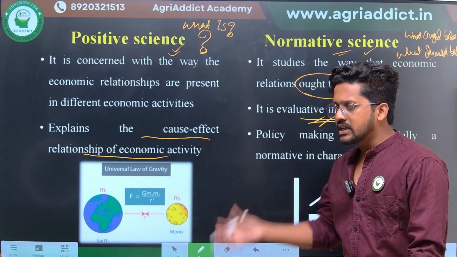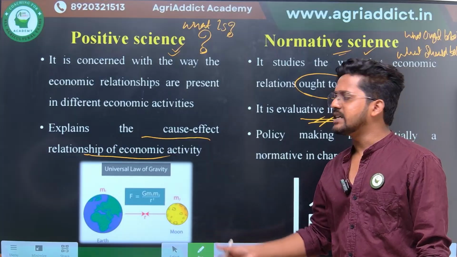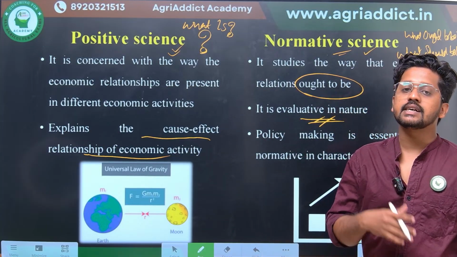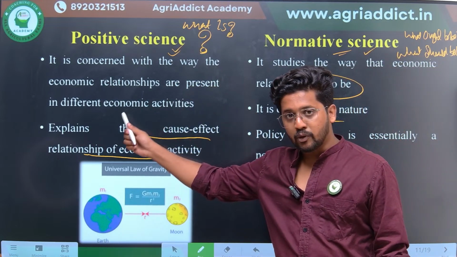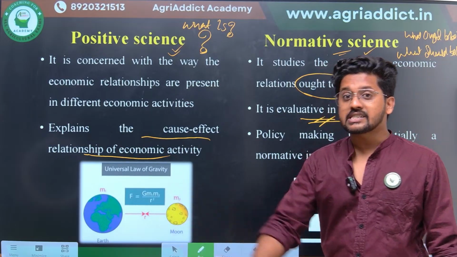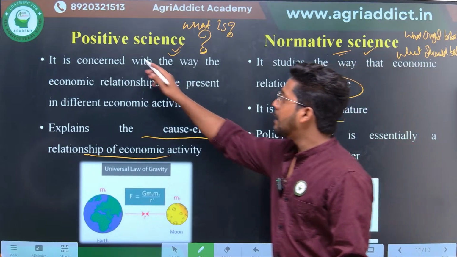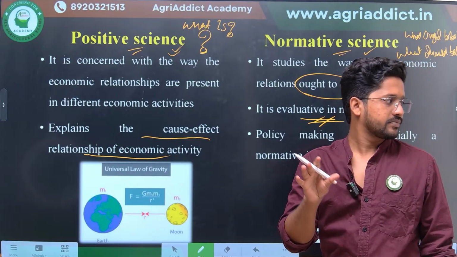Just understand that positive science explains the cause and effect relationship, and normative science explains the evaluative nature of economics. Therefore economics is both a positive science as well as a normative science. In the previous slide, we also said that Lionel Robbins considered economics a positive science. I think you can relate to that now.